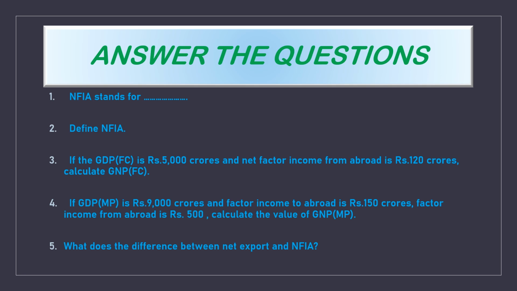Now differentiate between these two, net export and NFIA. Now the first question is remembering. Second question also is remembering. Third question is applying. Fourth question is applying. And fifth question is an analytical question. Clear, students?